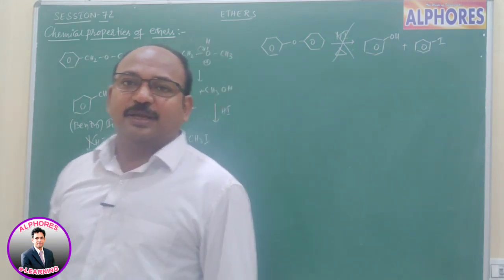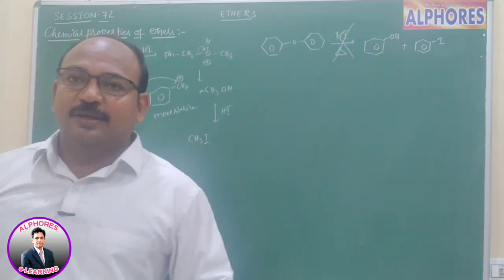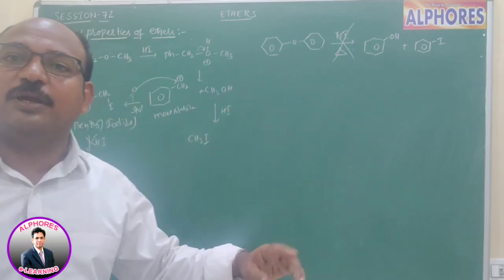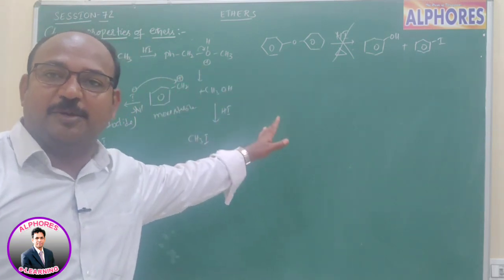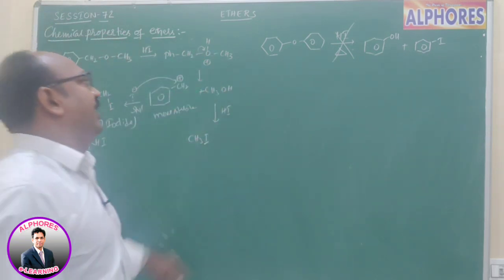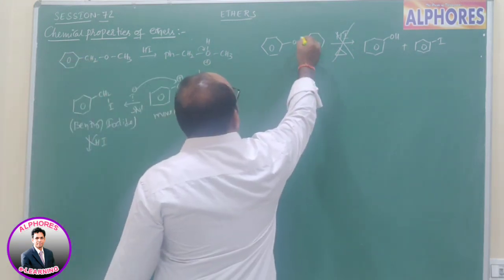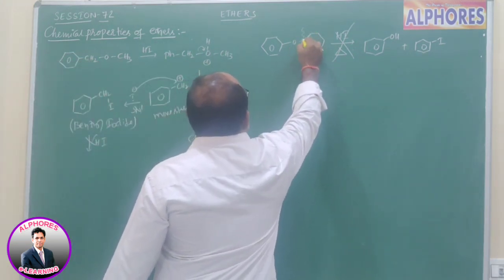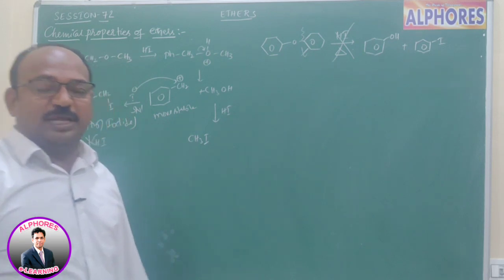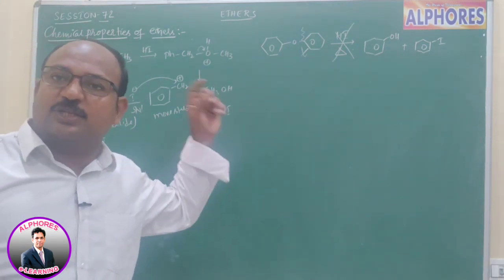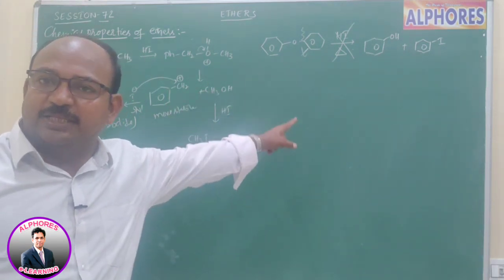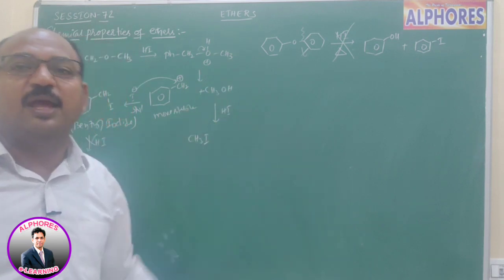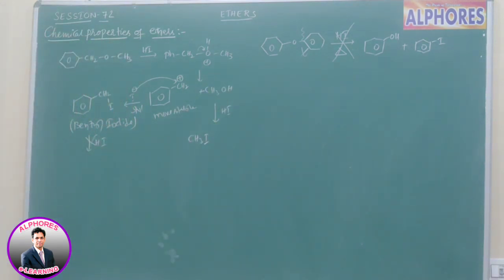Diphenyl ethers do not react with cold or hot concentrated HI because of the phenyl ring. This ring-containing carbon-oxygen bond is not going to cleave. That's why diphenyl ethers do not react with HI, whether it is cold HI or hot HI.